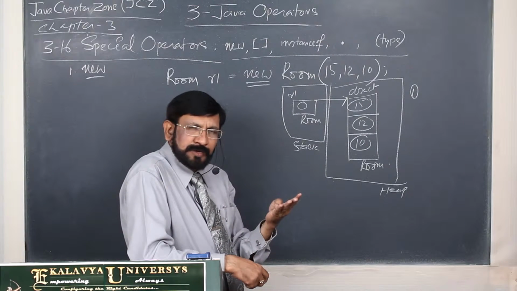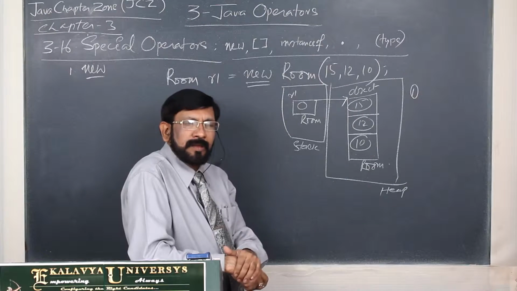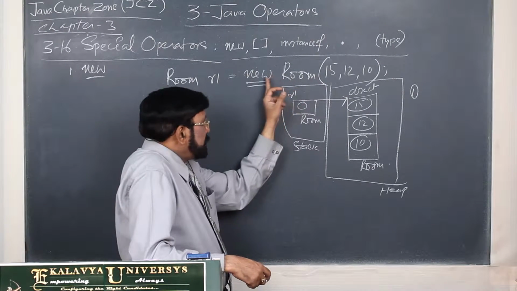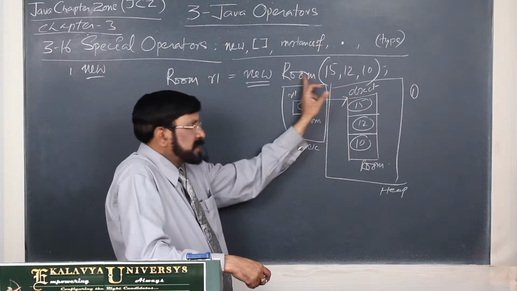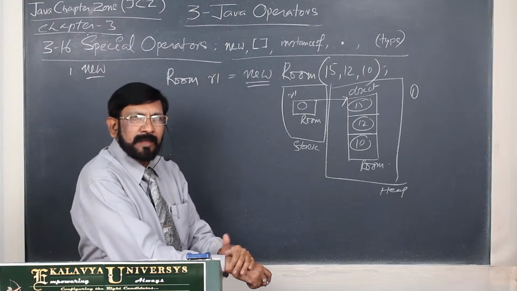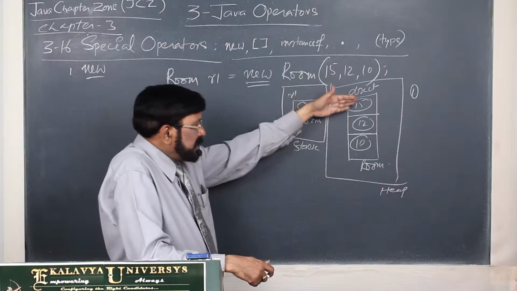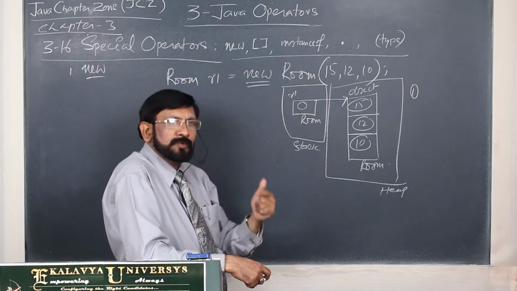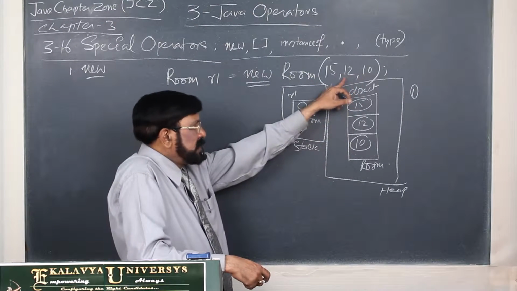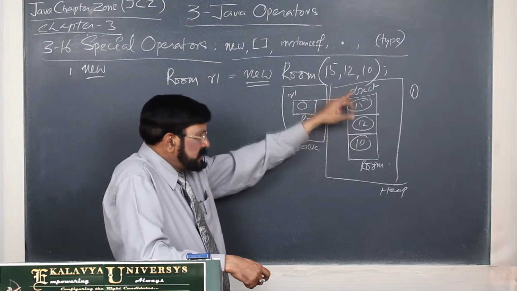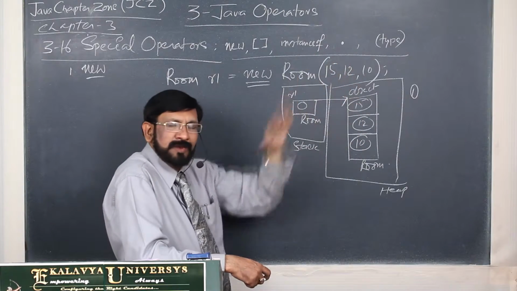That is the first duty of new. The second one is it calls the constructor method. This is a constructor. A constructor is nothing but a method. Why does it call it? Because these are to be initialized. So new calls the corresponding constructor for getting the object initialized with the given values.